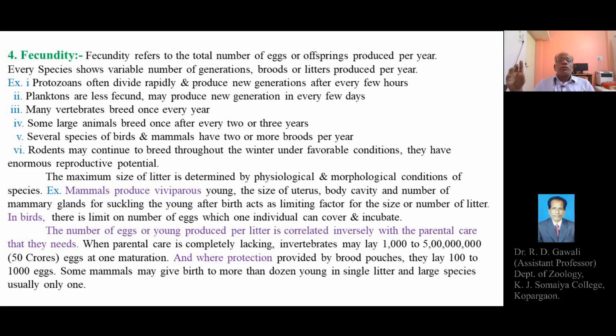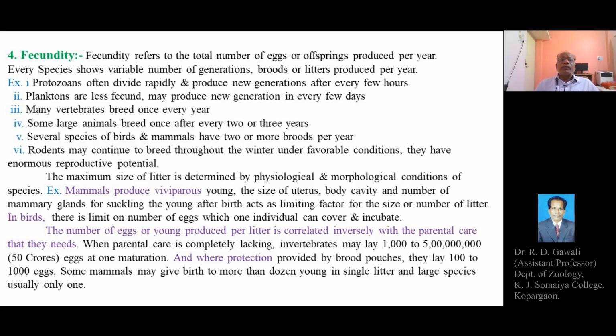So protozoans often divide rapidly and produce new generations after every few hours, that is, just 2 hours when there is plenty of food or favorable conditions present in the water or in the habitat. The Parameciums grow fast, mature fast, and divide fast through transverse binary fission within only 2 hours, undergoing a generation. Within 2 hours, the next generation is produced.